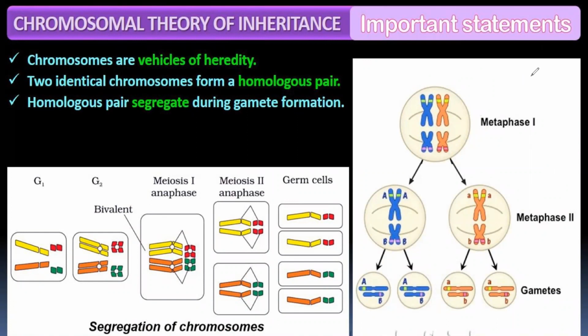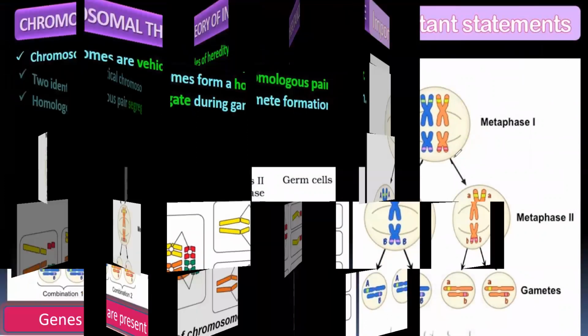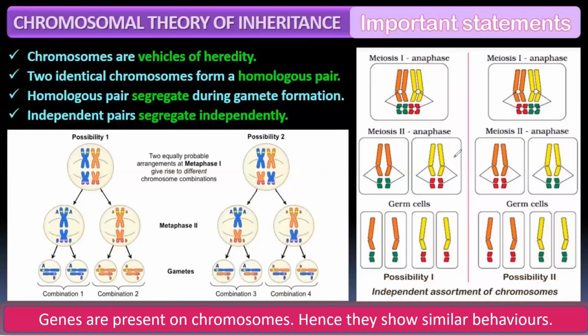The third statement says homologous pairs segregate during gamete formation. This is what we have learned in video 1, part 1 of this chapter, the law of segregation. So it's the same, just what Sutton and Boveri have done. All the principles are the same, only they are using the word chromosomes. Homologous pairs segregate during gamete formation. The fourth point indicates independent pairs segregate independently. This is the law of independent assortment, the third law of Mendel's, right?